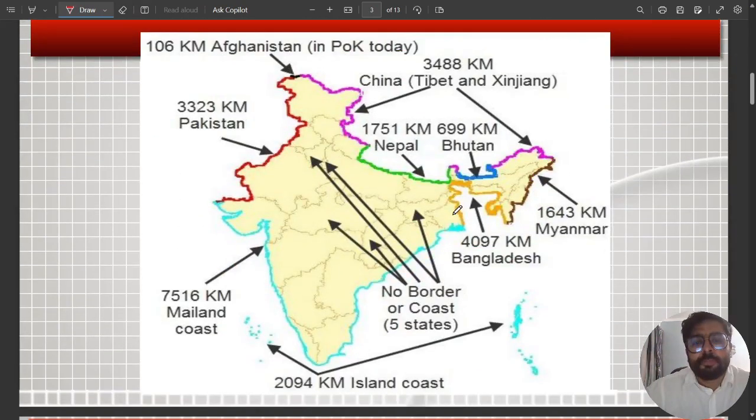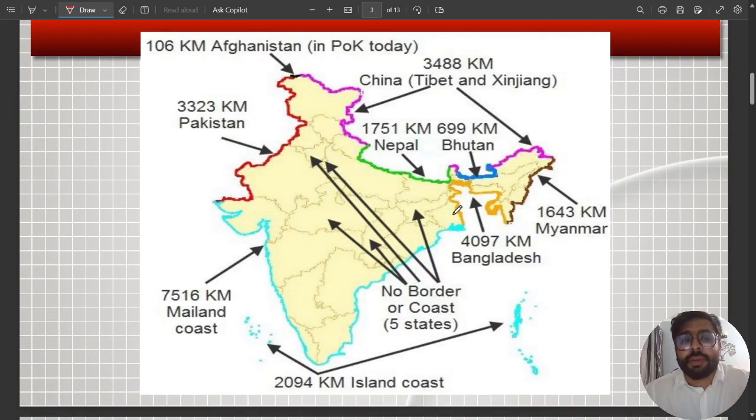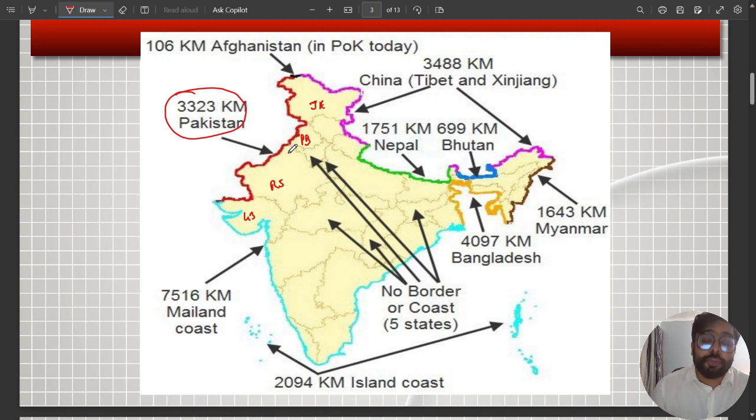So before we come to what is border management, let us very quickly have a look at how our Indian borders are bifurcated. We start from our western neighbor, Pakistan. We share a border of 3,323 kilometers. It covers the states of Gujarat, Rajasthan, Punjab, and the Union Territory of J&K. We all know that this is the most hostile border we have right now.